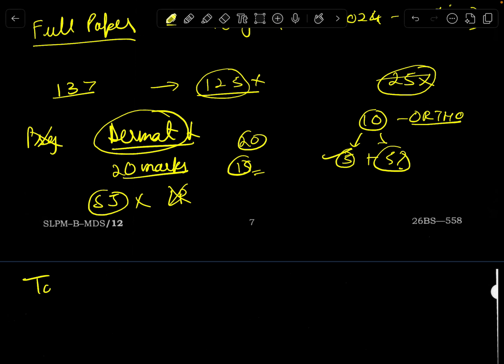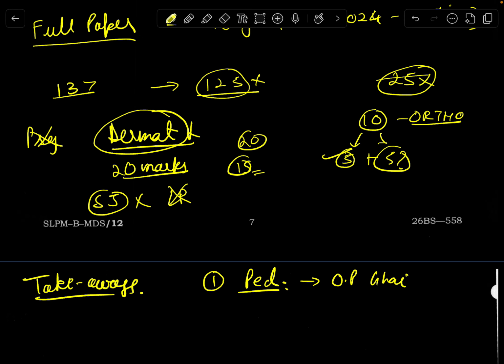So, takeaways for you, for me, for everyone. First is focus on pediatrics. Why I say so is because after the examination, when I was trying to analyze the paper, everything in pediatrics was from OP Ghai. Now, OP Ghai, compared to the other standard textbooks, let's say a Bailey and Love for surgery, let's say a Harrison for medicine, Park, Datta, Shaw, is the thinnest, easy to comprehend, and the questions were verbatim picked from it. There was no change whatsoever.